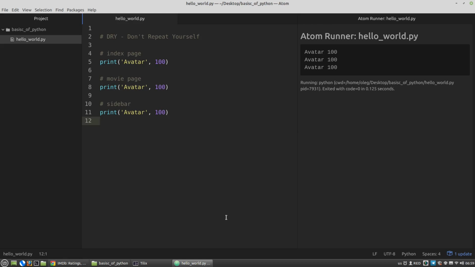Using variables has two rules. The first one, any name in Python should follow naming rules. We will talk about them a bit later. And the second one, the variable must be created or declared or initialized before its first use.